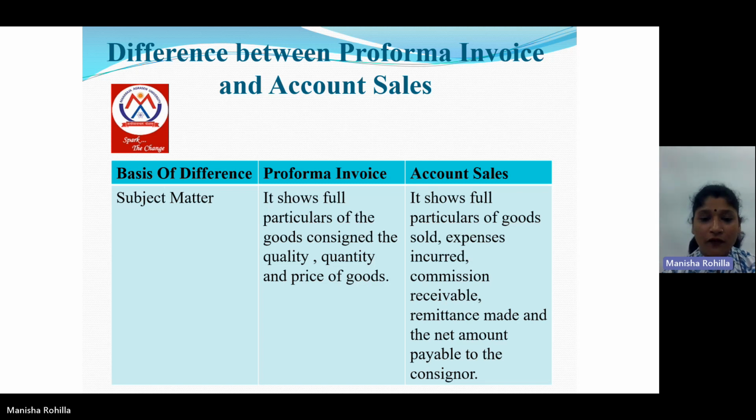Subject matter: the pro forma invoice contains full particulars of the goods consigned, the quality of the goods, quantity of the goods, price of the goods sold. Account sales shows full particulars of the goods sold, expenses incurred on the goods, commission receivable, remittance made and the net amount payable to the consignor.